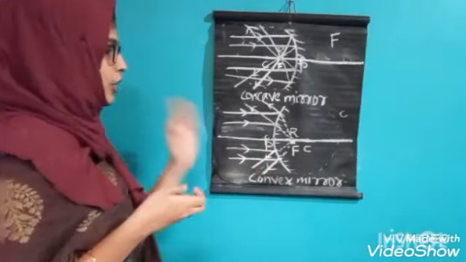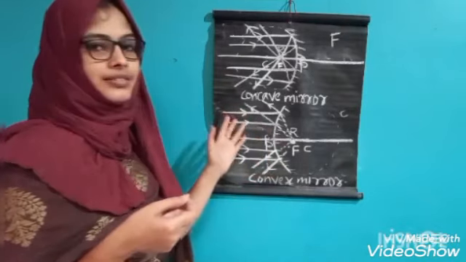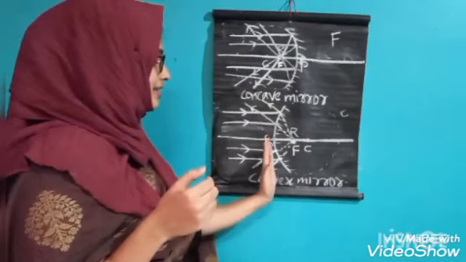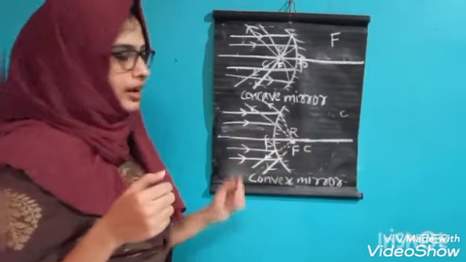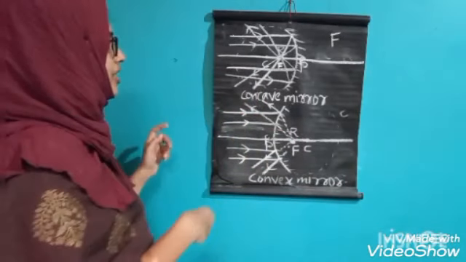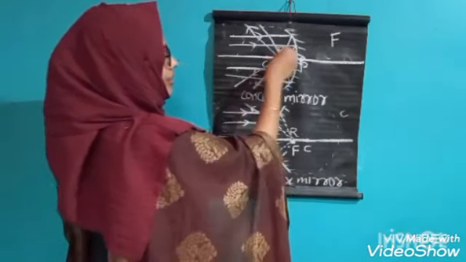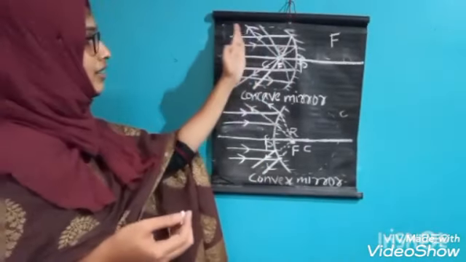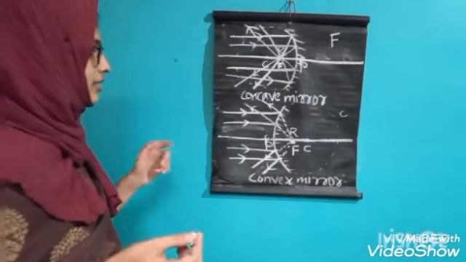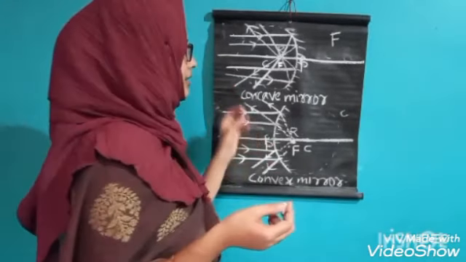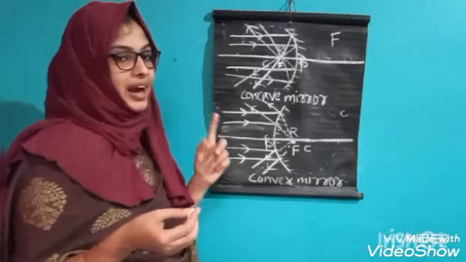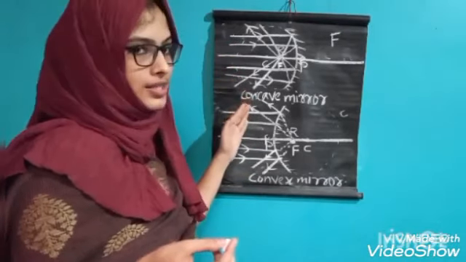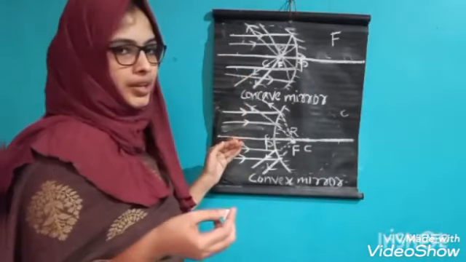In the case of a convex mirror, the center of curvature, the radius of curvature, and the principal focus are all behind the reflecting surface of the convex mirror. And in the case of a concave mirror, it is here, in front of the reflecting surface. Here the principal focus is very important. You may be asked to find the principal focus of a concave mirror and convex mirror.